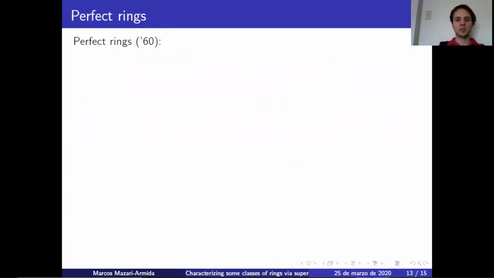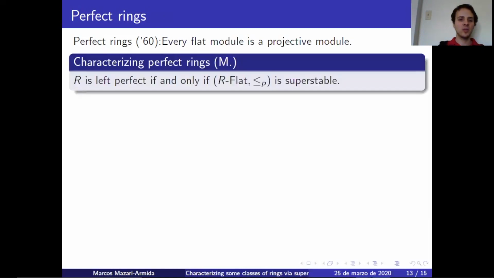Now let's look at perfect rings. Perfect rings were introduced in the 60s by Bass, and they are very useful in algebraic geometry. One of their many characterizations is the following: a ring is a perfect ring if and only if every flat module is a projective one. Then what I was able to show is that R is left perfect if and only if the class of flat modules with pure embeddings is super stable. It's very important that it's with respect to pure embeddings because actually flat modules aren't even closed under regular embeddings. So it's not even an AEC if you don't consider them with respect to pure.